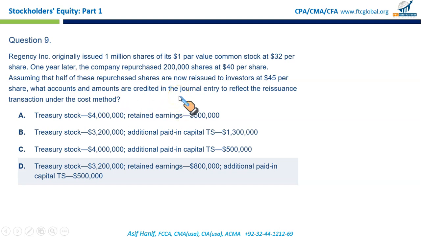So remember, any gain or loss goes to additional contributed capital, or sometimes if the loss is more, goes to retained earnings. It never enters the income statement. Remember, out of this 200,000 shares, 100,000 shares are being reissued at $45 each, which means you receive 4.5 million cash. So you debit cash 4.5 million.